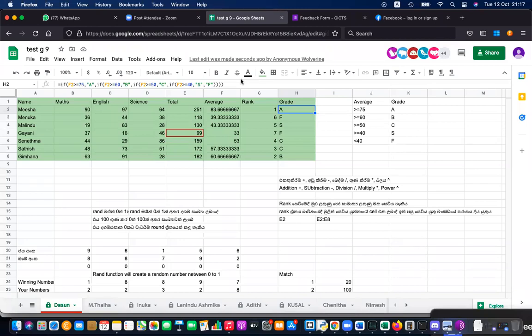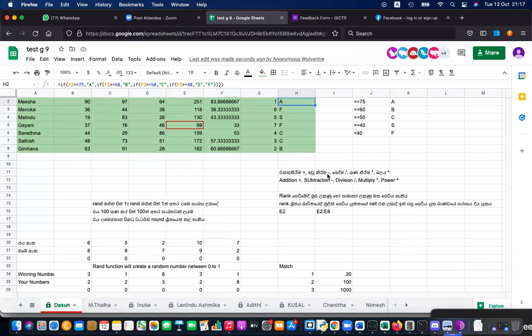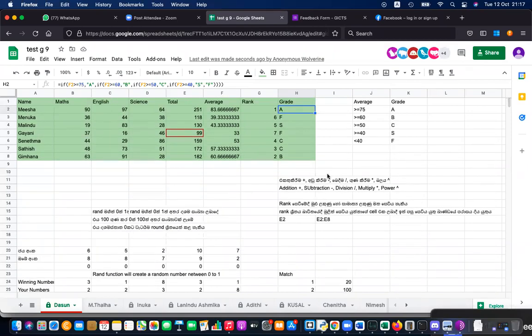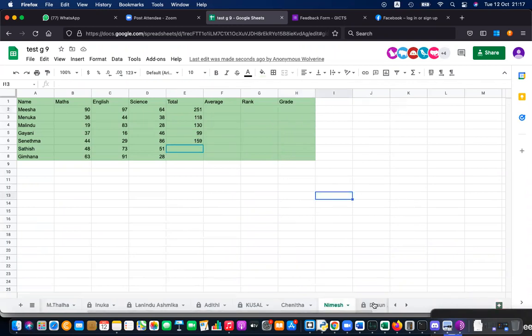Who has done the lottery one, by the way? That is a big challenge. Okay, I'll keep it. But tell me if you need any help, then I can help you finish this. Nimesh, I think your one is okay, right? You got a copy and you're editing, right?